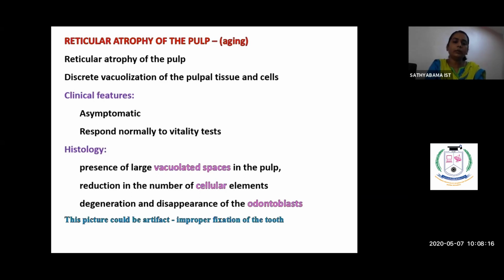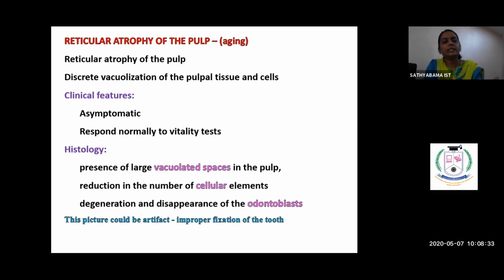And histologically, we know that pulp is a highly cellular structure because it provides undifferentiated mesenchymal cells for when there is a damaged odontoblast. And day in and out, it has more vascularity and it provides much of the nutrition.